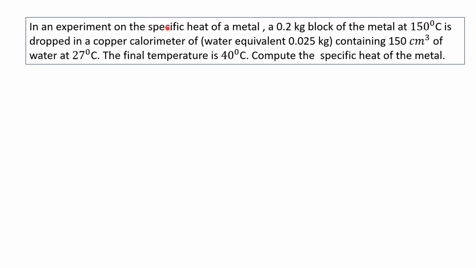In an experiment on specific heat capacity of a metal, a 0.2 kilogram block of the metal at 150 degrees Celsius is dropped in a copper calorimeter of water equivalent 0.025 kilogram containing 150 centimeter cube of water at 27 degrees Celsius. After dropping the metal inside the calorimeter, the final temperature of the metal, copper calorimeter and water will be 40 degrees Celsius. Compute the specific heat capacity of the metal.